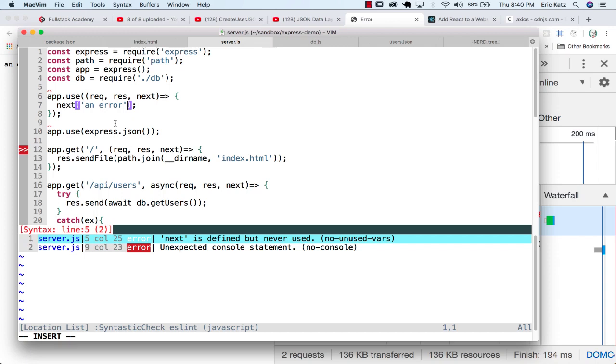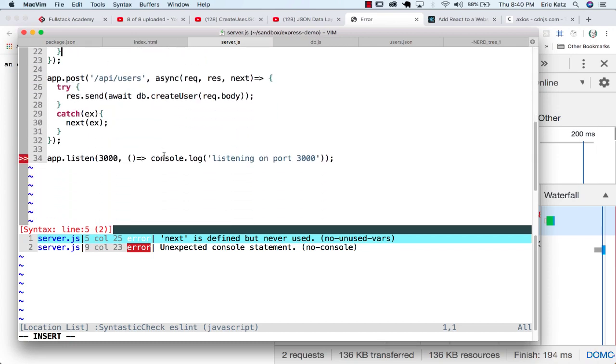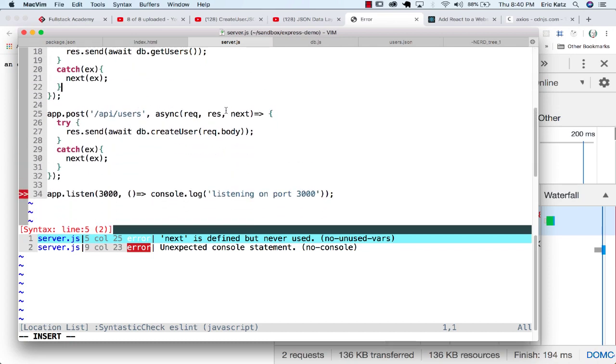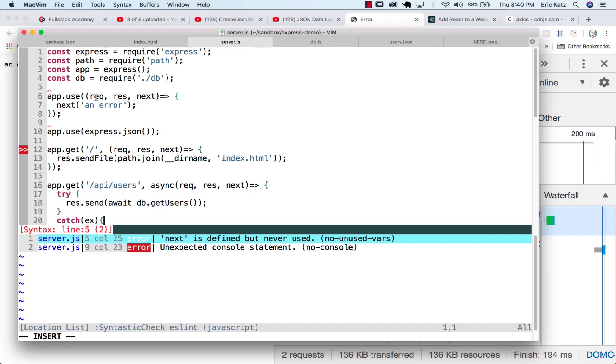So what this allows you to do is put in middleware, and in the case of the express.json middleware, it's looking at the request, it's looking for a request.body, and it's parsing that request.body so we could end up using it down here in this route. Again, if there's no request.body, it probably just ends up calling next. If it can't parse it, it'll end up throwing an exception.